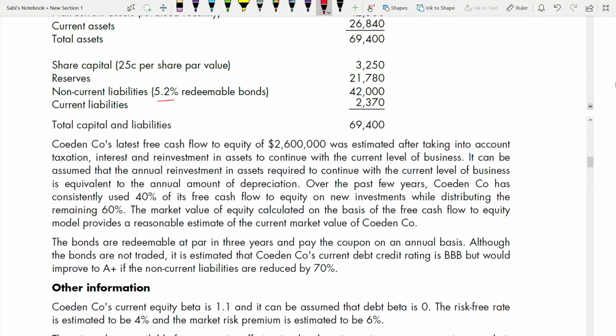Free cash flow to equity is this much after taxation, interest, and reinvestment in business. It can be assumed that the annual reinvestment in assets acquired to continue with the current level of business is equivalent to the annual amount of depreciation. Over the past few years, Coeden has consistently used 40% of its free cash flow to equity on new investments while distributing the remaining 60%. The market value of equity calculated on the basis of the free cash flow to equity model provides a reasonable estimate of the current market value of the company.